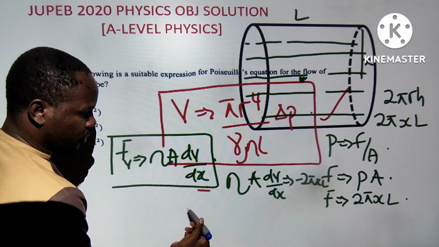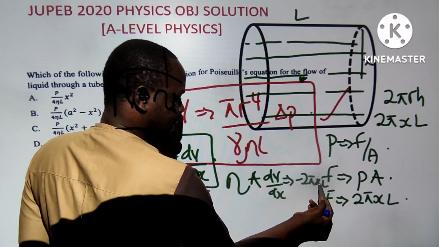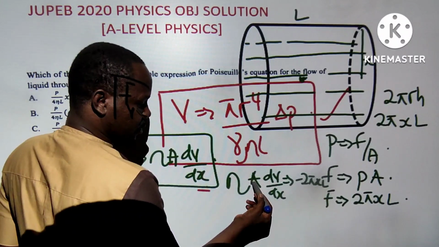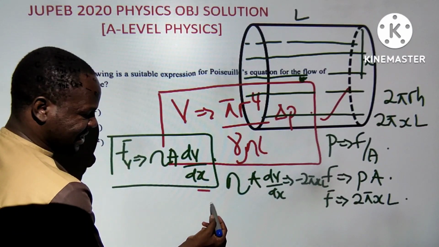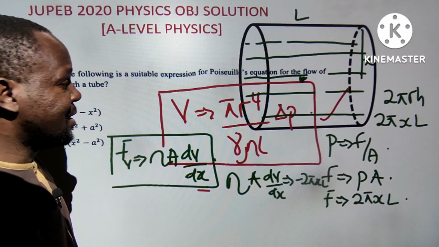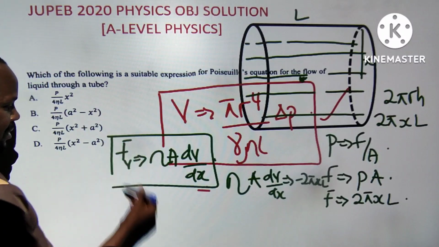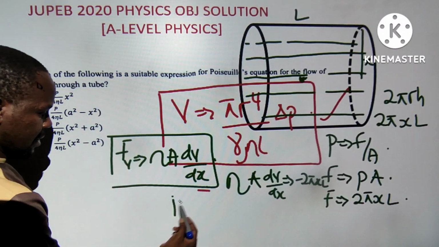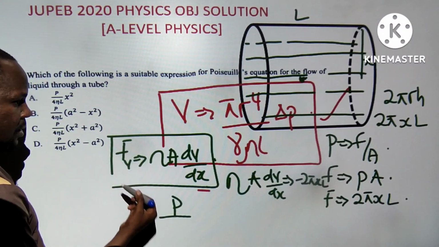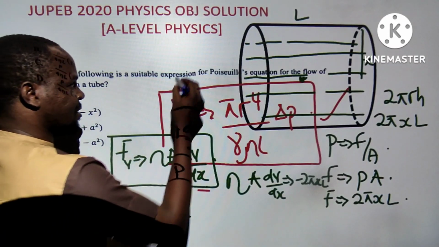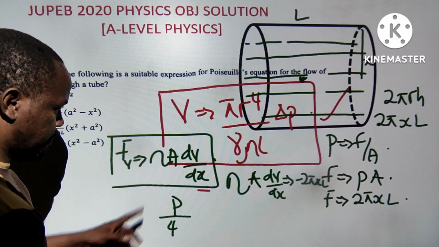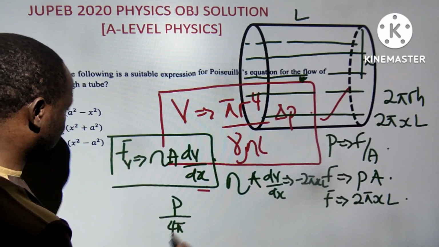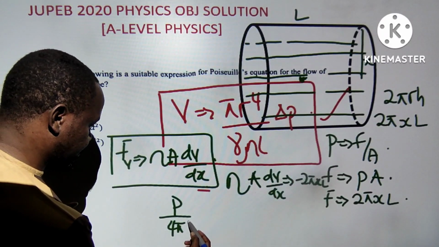You are going to have a lot of constants, which you bring out, so that the only parameter left, because the area of this also is 2 pi x, we cancel out. You are only going to have integration of x. When you integrate x, if I integrate x, it is x squared over 2. Then we have 2 times 2, which is 4. I'm going to have 4 pi, because there is a pi. Then the length, 4 pi L.